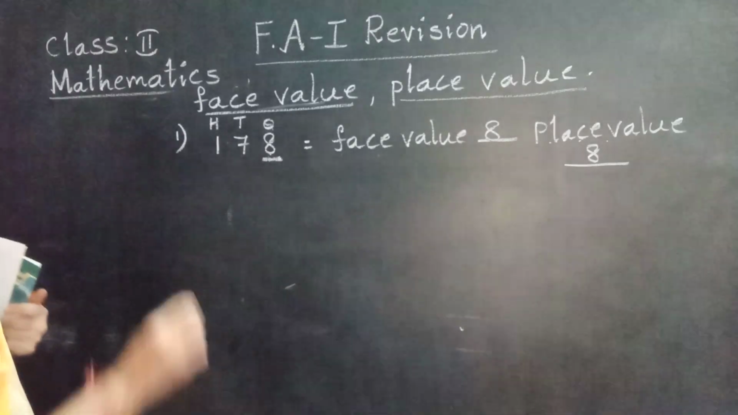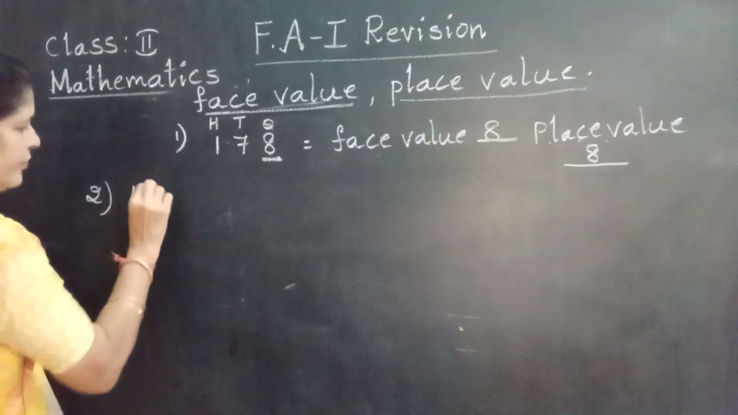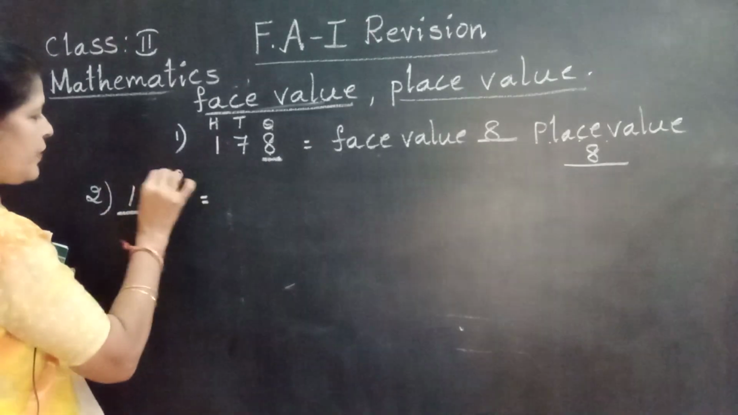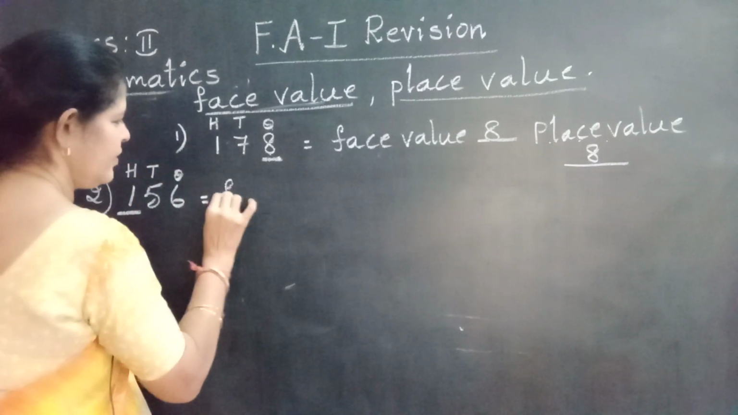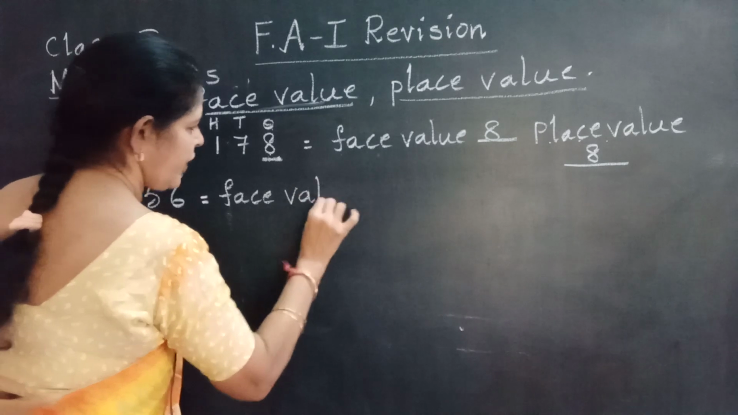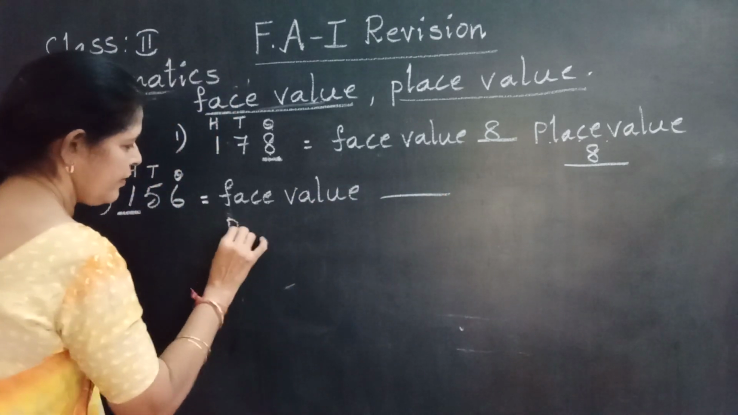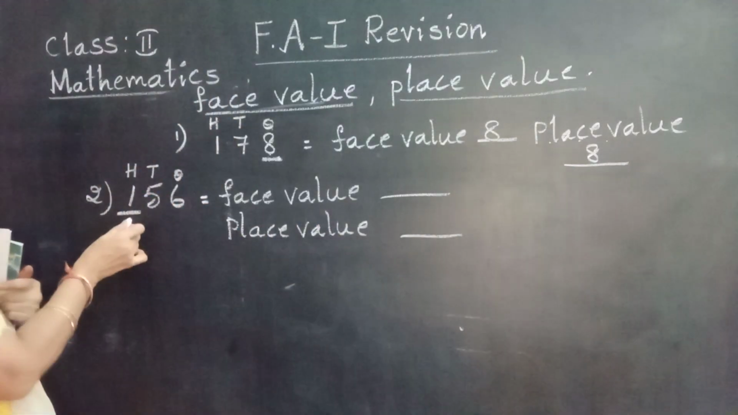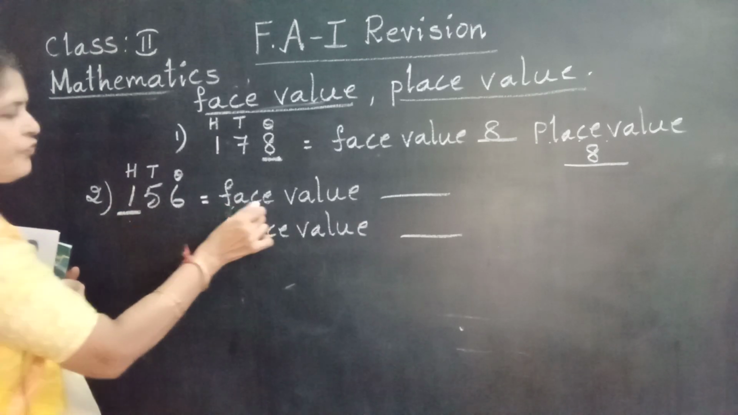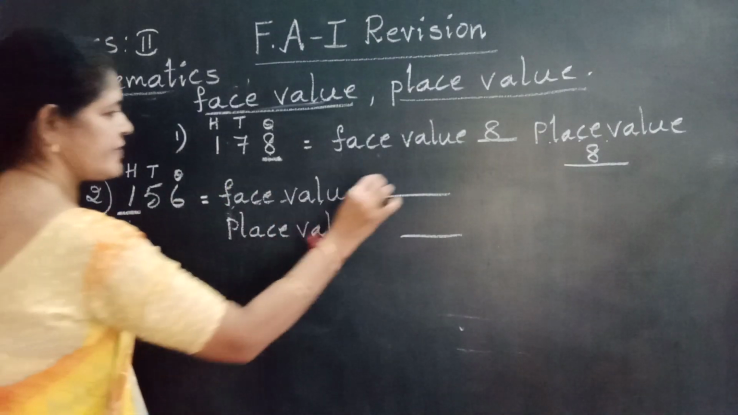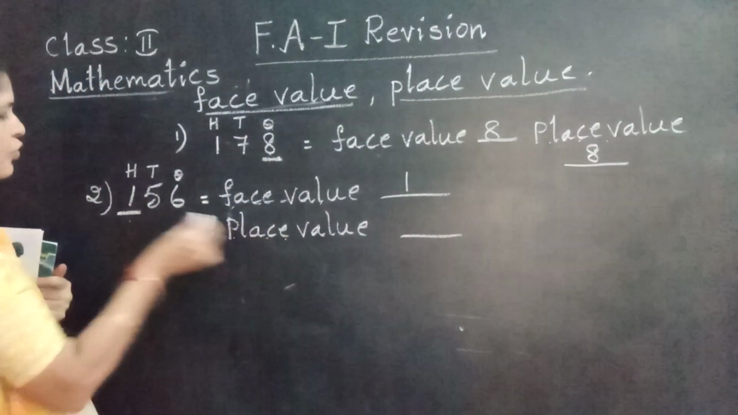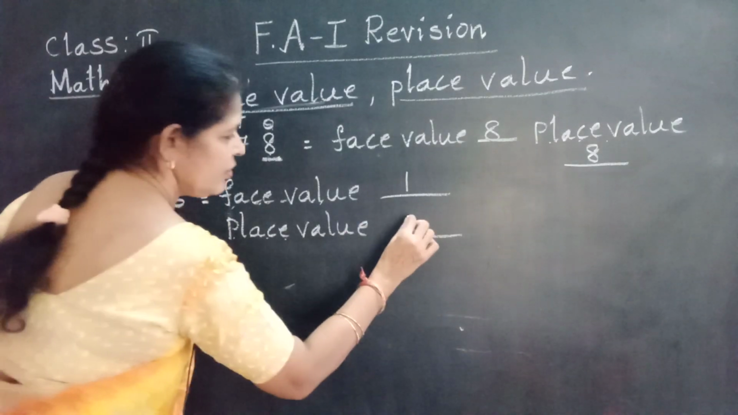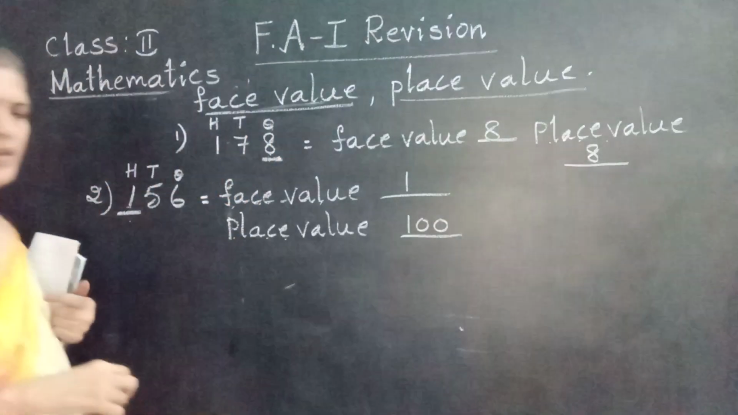Second number. 156. I am going to underline 1 in the given number. Ones place, tens place, hundreds place. First write the face value of the underlined number. Next, the place value of the underlined number. I keep a dash for this number 1. First write the face value. It does not change. Write the same number. Place value. 1 is in the hundreds place. That means the value of this 1 is 100. Okay, understood?